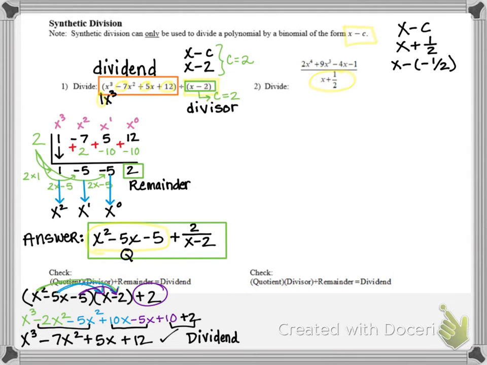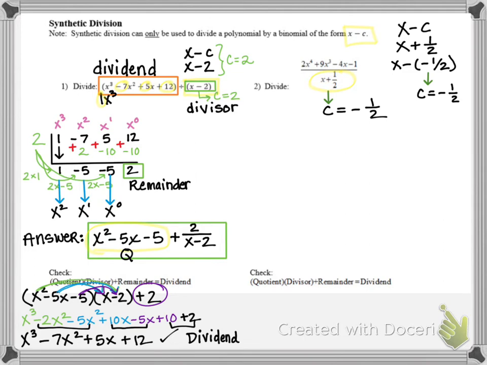So now that we have it in the form x minus a constant, I can see that my c value is actually negative 1/2. So you can rewrite it as a subtraction problem, x minus negative 1/2. Or remember, if you see x plus 1/2 as your divisor, just know that your c value is the opposite, which would be negative 1/2.